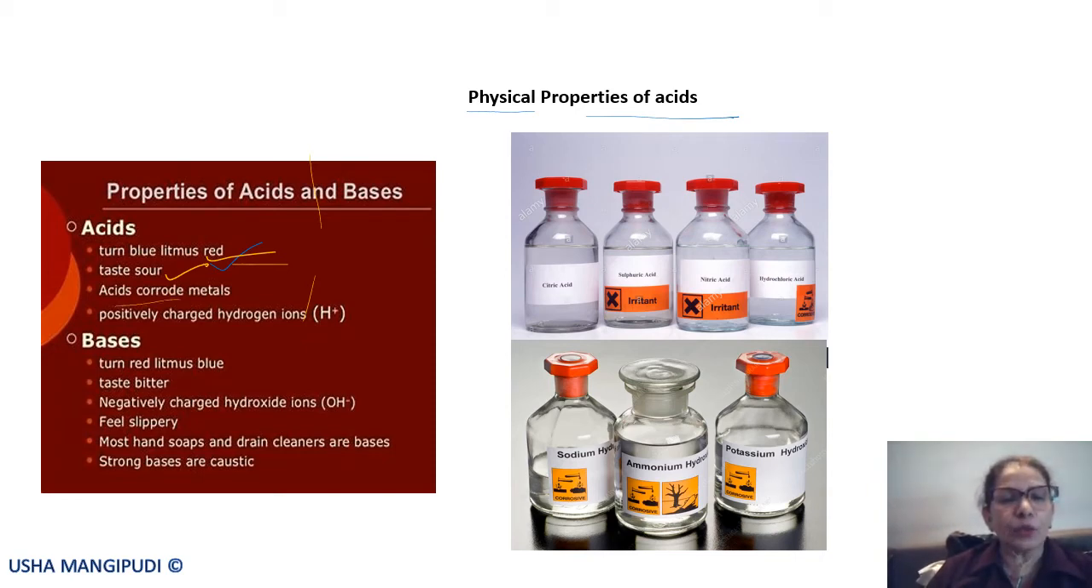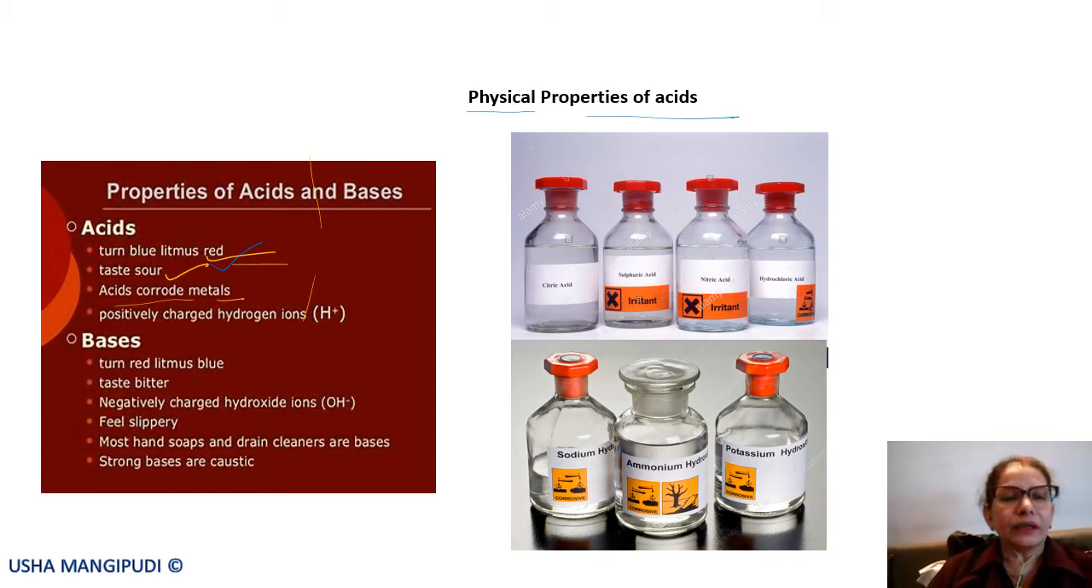Then acids corrode metals. When acids fall on the surface of metals, they start eating away that metal. That is known as corrosion. We have already done about corrosion. So acids corrode the metals. When metals are exposed to the environment, we have learned that they form a layer. Even when it rains, the acid rain, which you have already learnt about, also corrodes the metals.